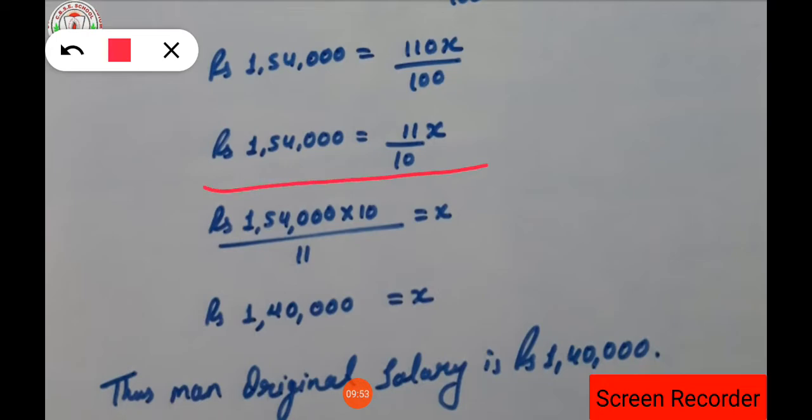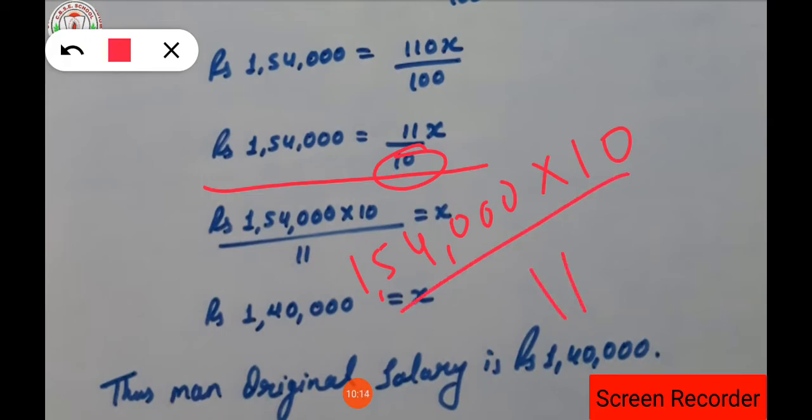Now what are we going to do? We have to do simplification of this. While doing the simplification, in 1,54,000, the denominator 10 will move to the left hand side in the numerator, and the 11 will come in the denominator. When the number is in the form of a fraction and we have to transpose the numbers, the numerator will come in the denominator, while the denominator goes in the numerator, then only we are going to find the value of X.